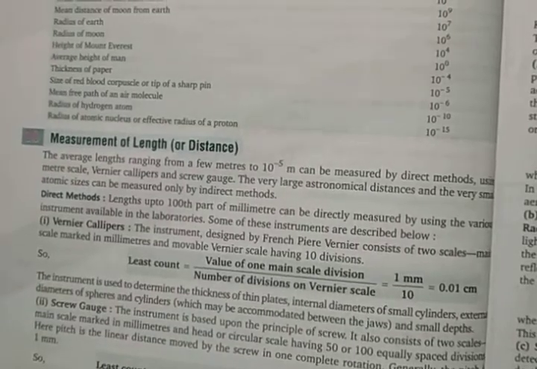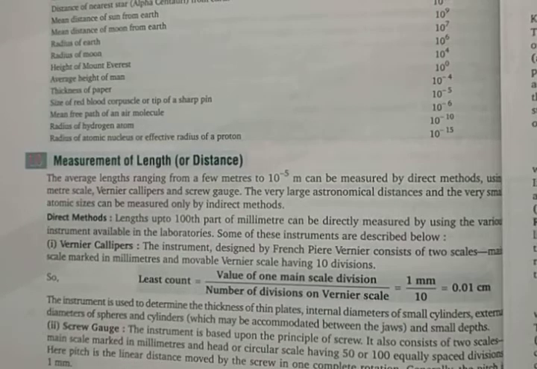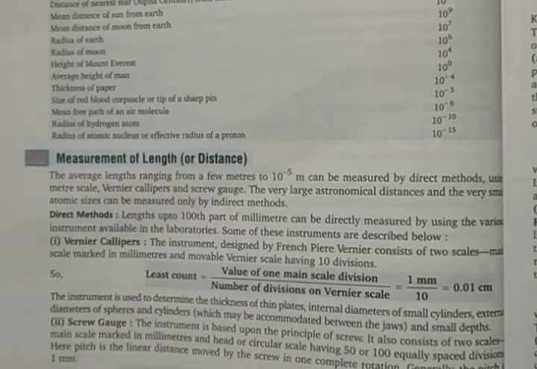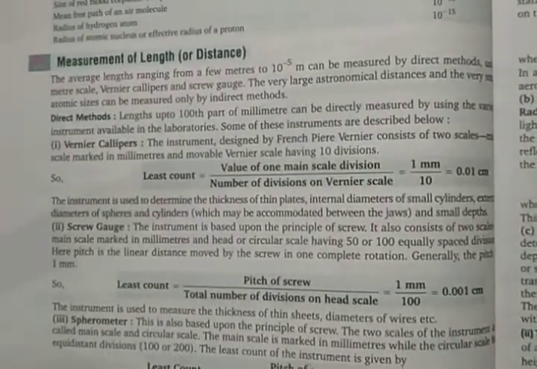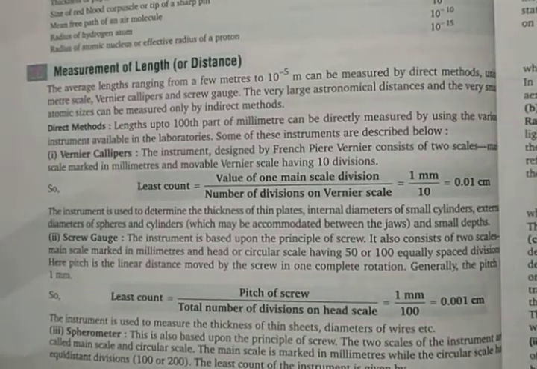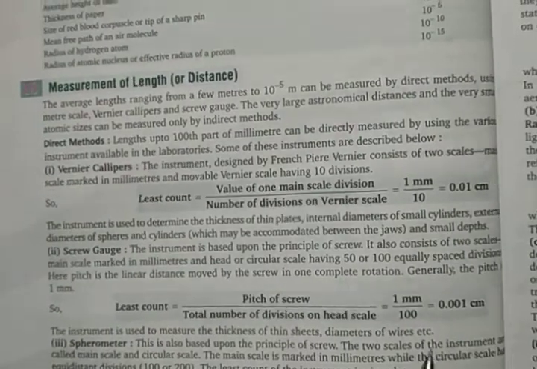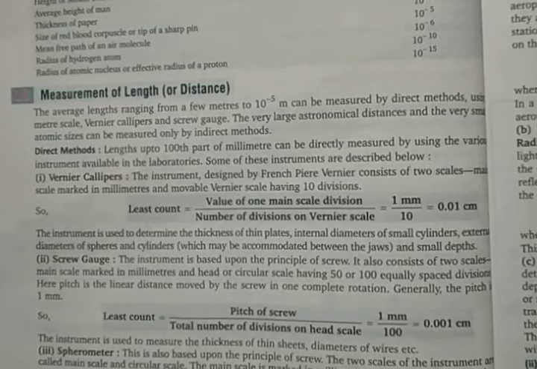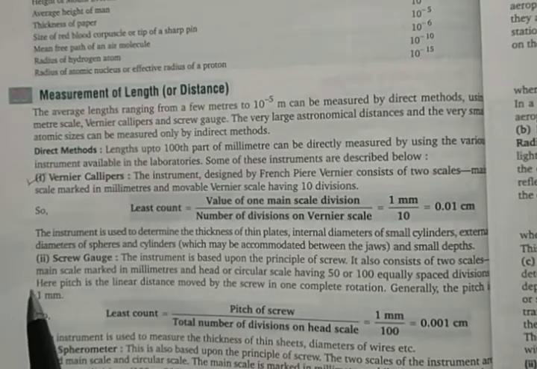In this chapter you will be studying in detail about measurement of length. In page number 28, you will see the various devices which are used to measure small distances, as well as some of the methods which are used to measure large distances. So, vernier calipers. You find the definition, how it is measured, given there. You have already studied this in the lower classes, but you should learn it again. Least count definition is important.